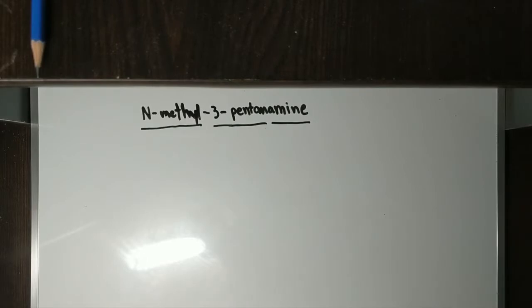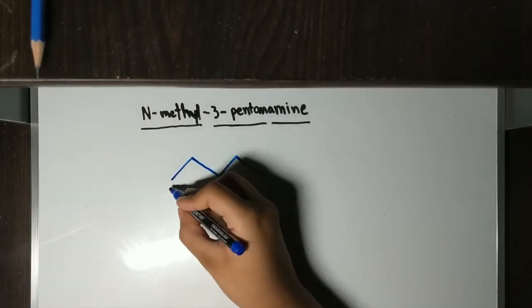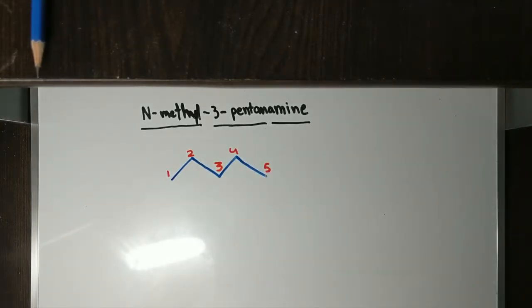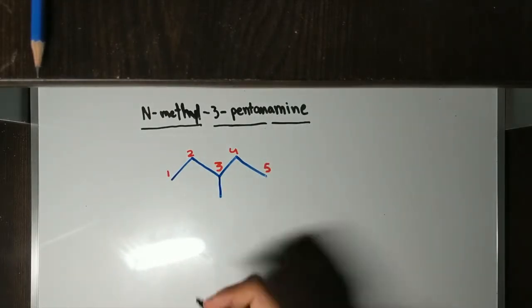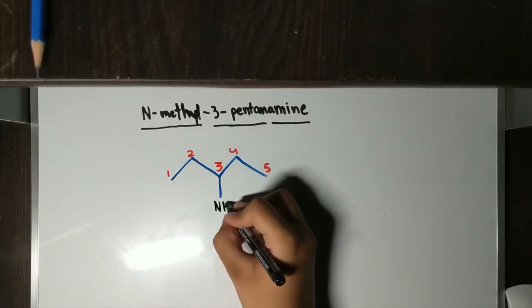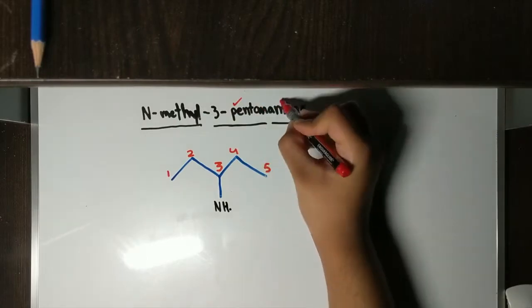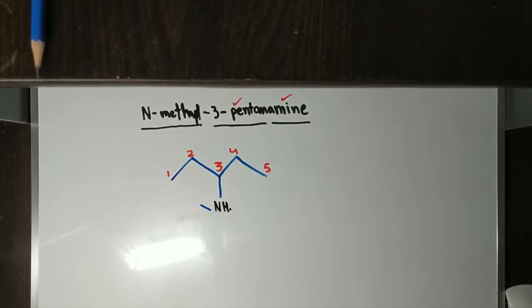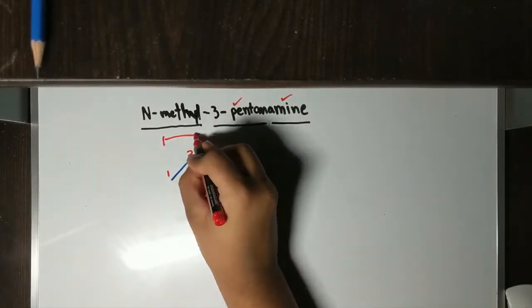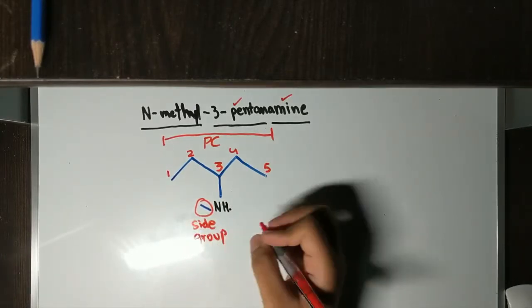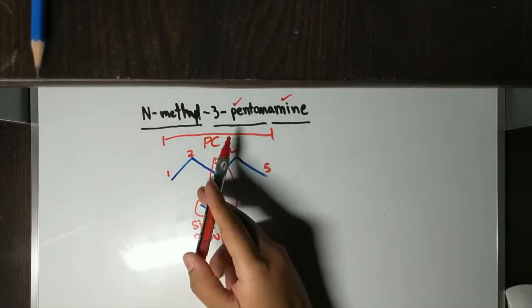Next up is N-methyl 3-pentamine. We're going to draw a carbon chain with 5 carbons. 1, 2, 3, 4, 5. It has 5 carbons, so it's a pentane. Now we notice at 3, there's going to be an amine. We're going to name it NH. The reason we write an NH and not an NH2 is because there's an N-methyl. When it's an N-methyl, that means only one H is going to be connected to the N. Now we're going to label the parent chain, and now we're going to label the side chain. The side chain is N-methyl, and the pentane is the parent chain.